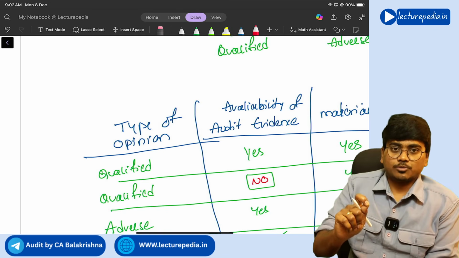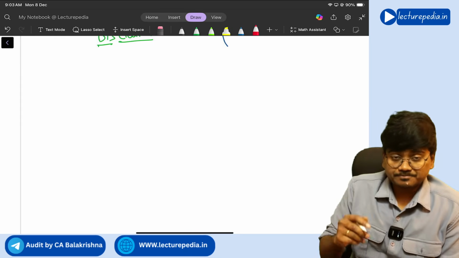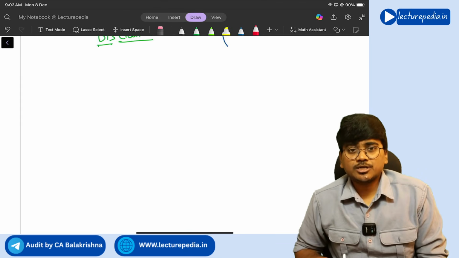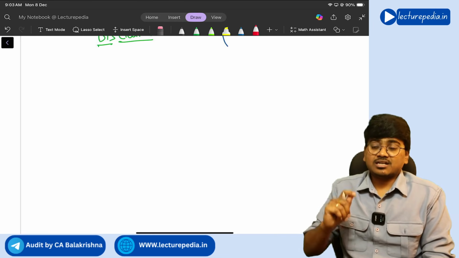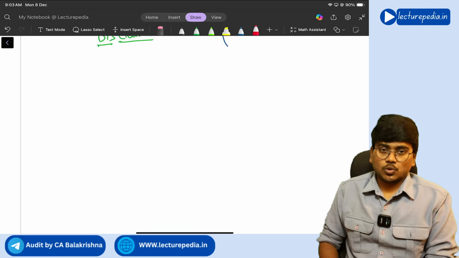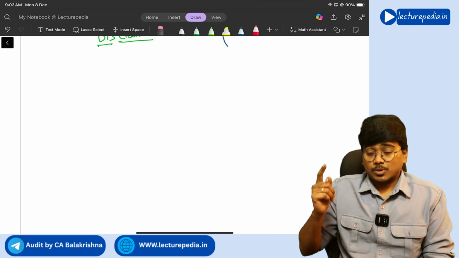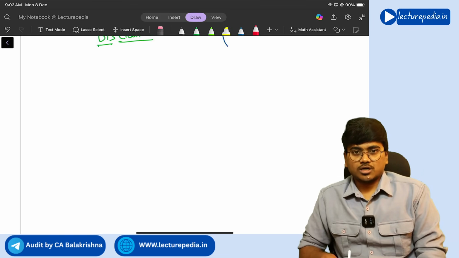I'll explain that point. Okay, so the auditor needs to report whether physical verification has been done by the management properly, and if any discrepancy is noticed in that physical verification, that needs to be reported by the auditor. Okay, whether that discrepancy is properly accounted for in the books of accounts or not.